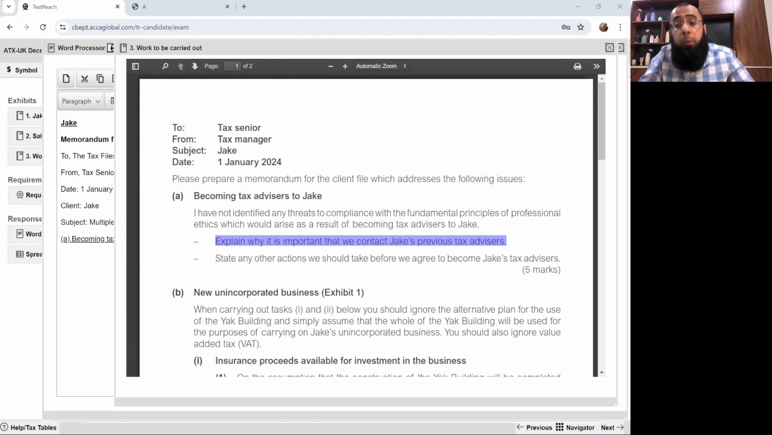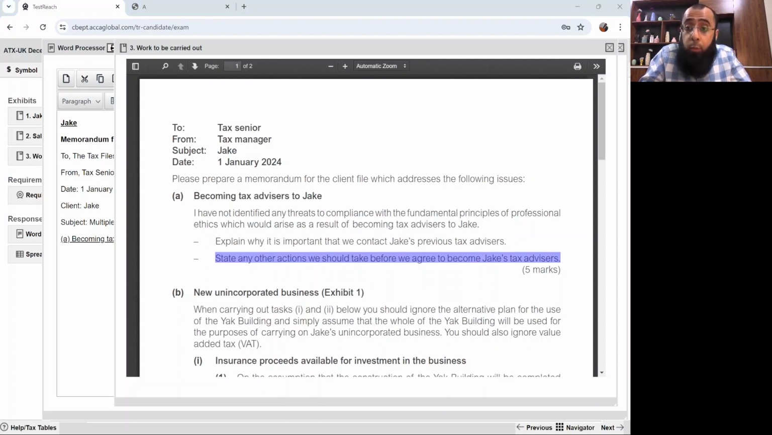And always remember, being a professional, it's very important for us to contact the previous service provider so that we can know what the reason was for them not continuing, and state any other actions which we should take before we agree to become Jake's tax advisor. So we'll require the documents relating to his source of income and his identity, to make sure that his existence is real, he has no illegal involvement, and his source of income is legitimate. So this is just a brief list of things which you have to do.